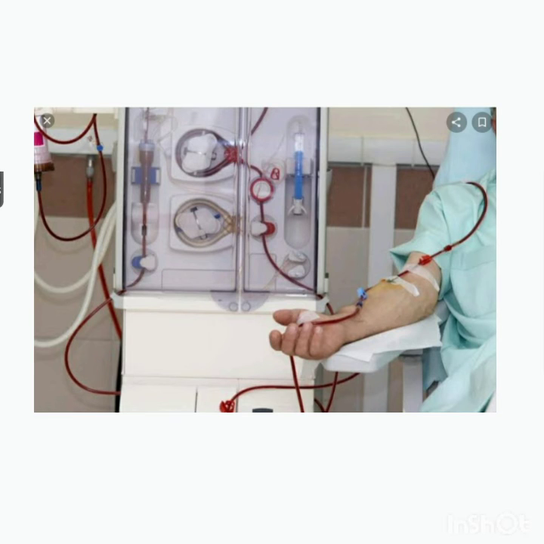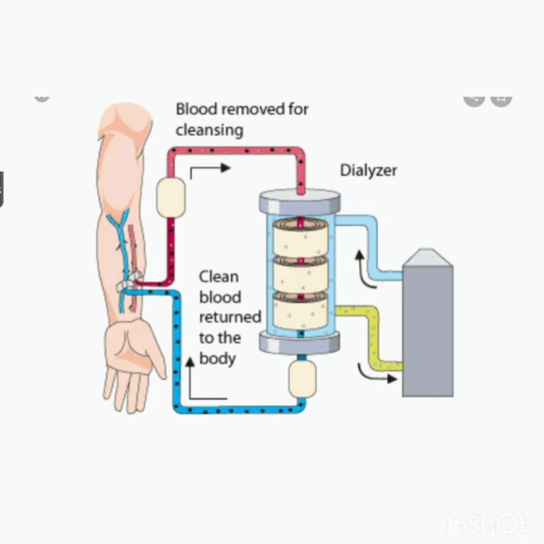In the actual process of hemodialysis, excess water and salt are removed, the electrolytes in the body are balanced, and the waste products of metabolism are removed. Blood from the body is removed and flowed through a series of tubes with a semi-permeable membrane.